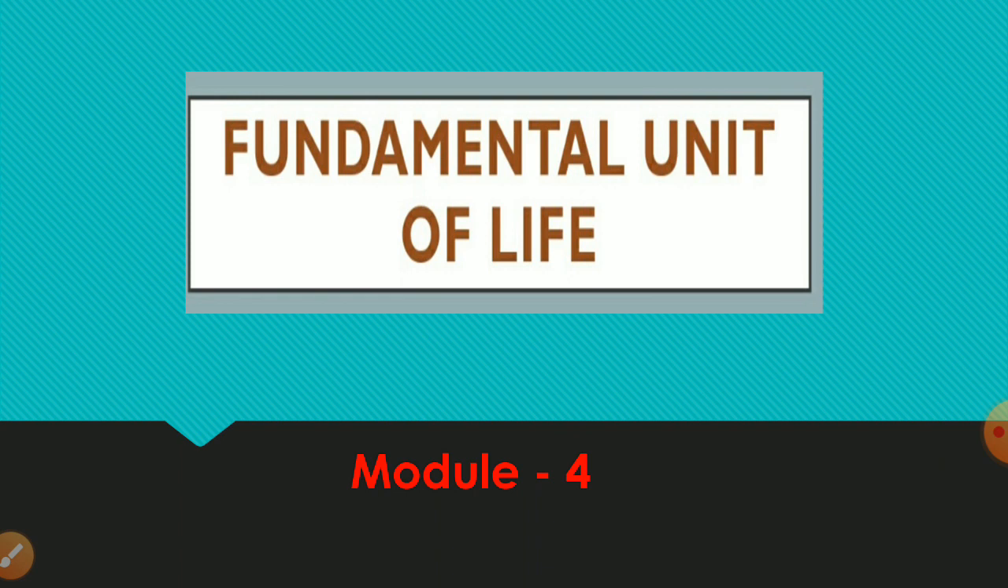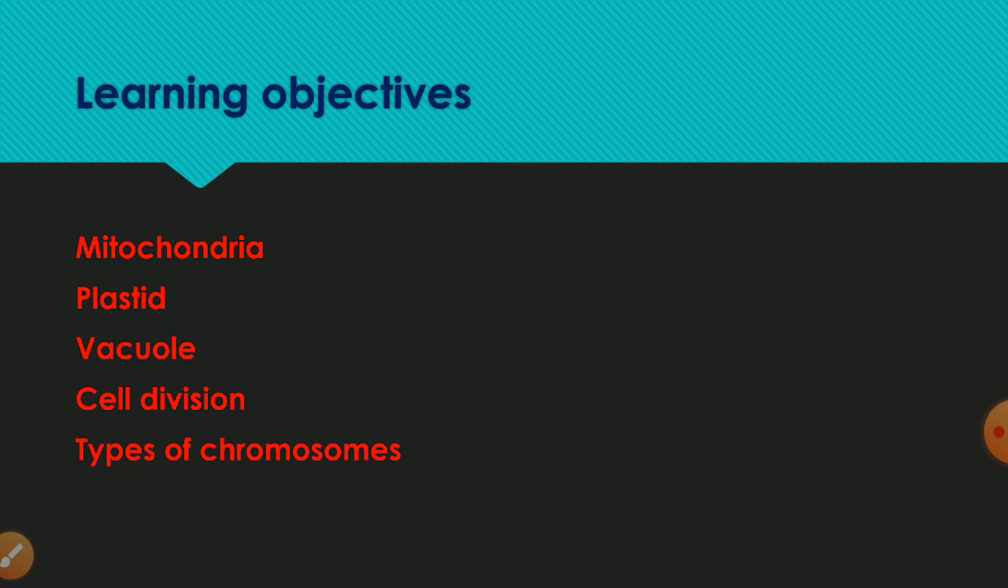I am back with the next topics of chapter 5, fundamental unit of life. In this module, I am going to explain about mitochondria, plastid, vacuole, cell division and types of chromosomes.